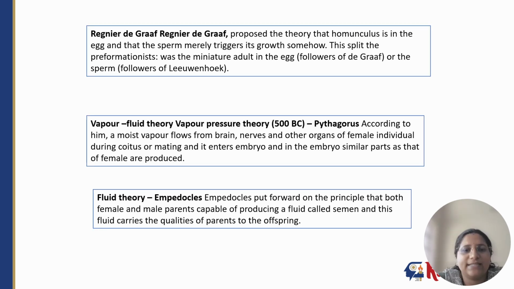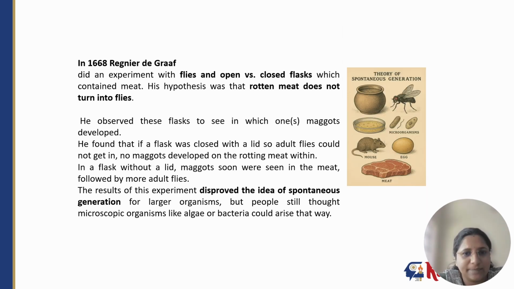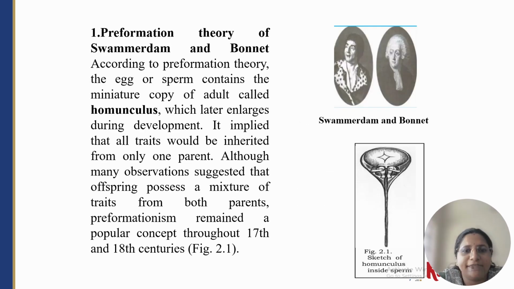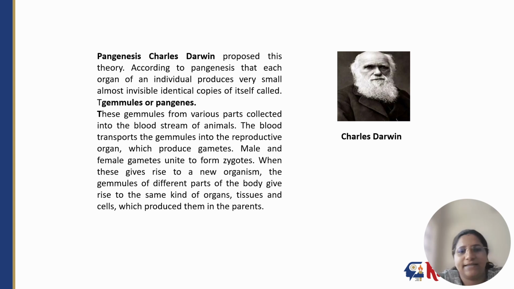Then came various theories like the vapor theory, fluid theory and spontaneous generation by Aristotle, who claimed that non-living objects can give rise to living organisms, continuing with the de Graaf and Swammerdam theory, the particulate theory, and then the pangenesis theory. According to pangenesis, each organ of an individual produces very small, almost invisible identical copies of itself, called gemmules or pangenes.